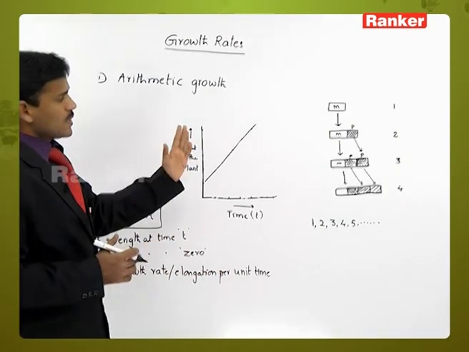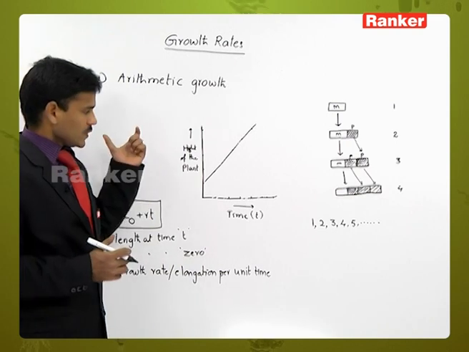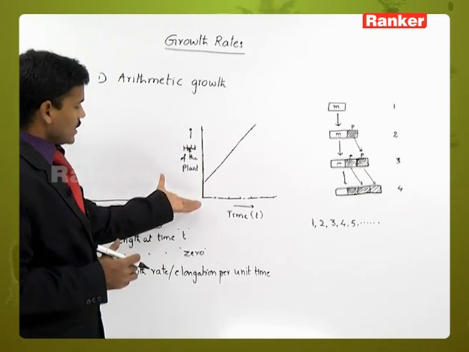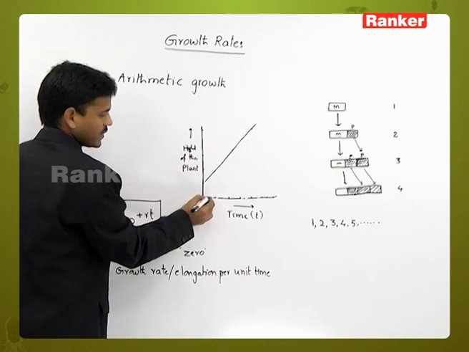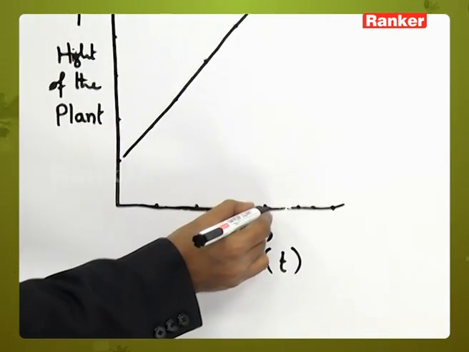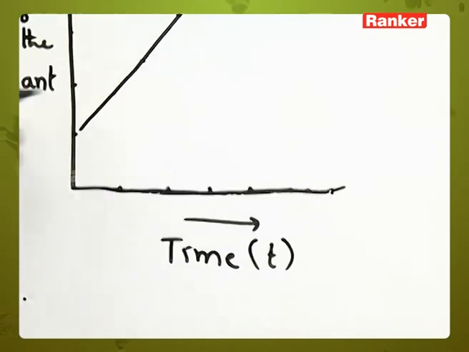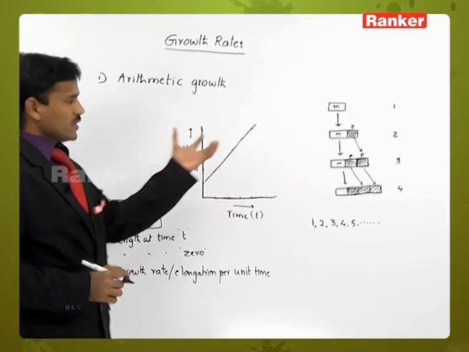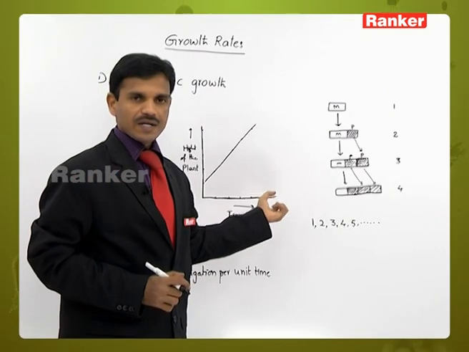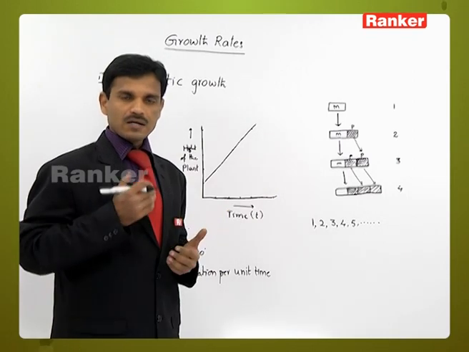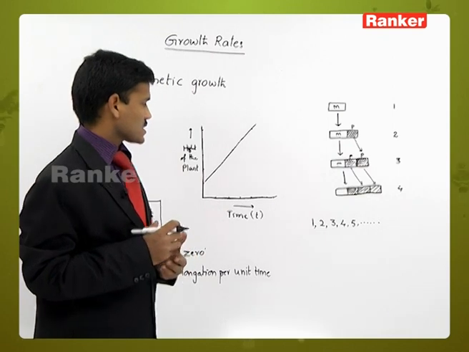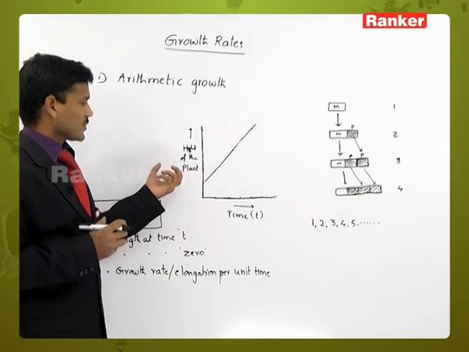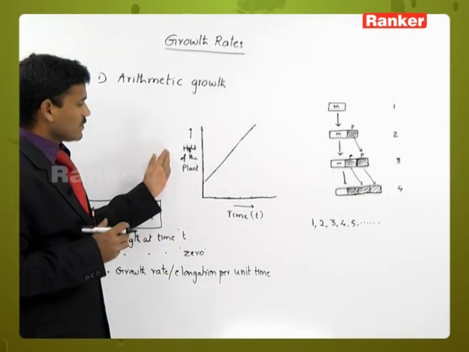This type of arithmetic growth we can represent in graph form. If you plot a graph between time and the height of the plant, when the meristematic cells are dividing, cells are added to the tissue, so the growth takes place constantly. So the constant growth of the height or length of the plant.